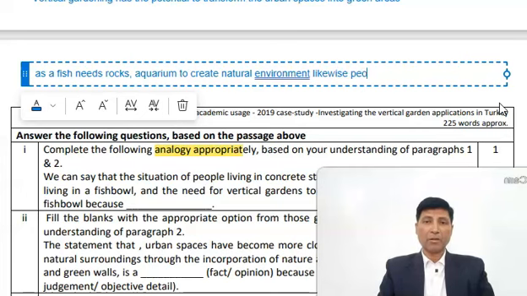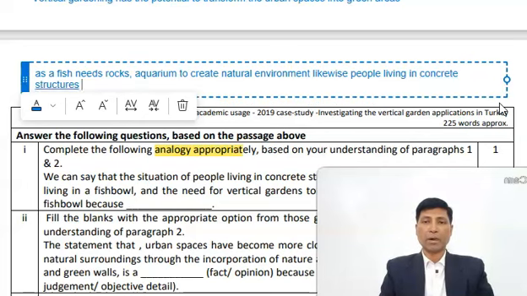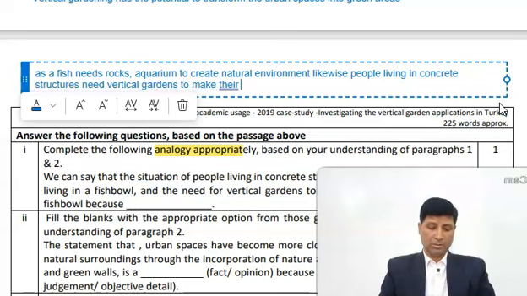Likewise, people living in, let us use the word, concrete structures need green, or you say vertical gardens, to make their physical, or you can say physical environment, better.